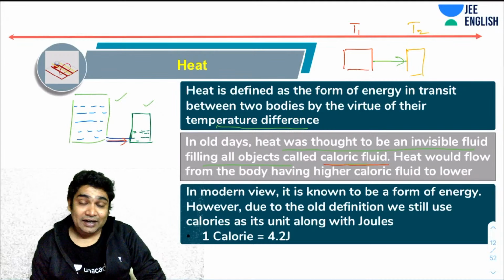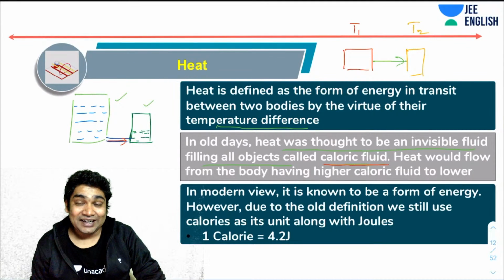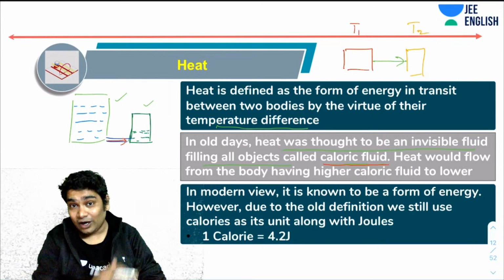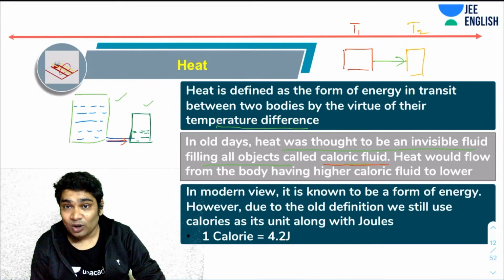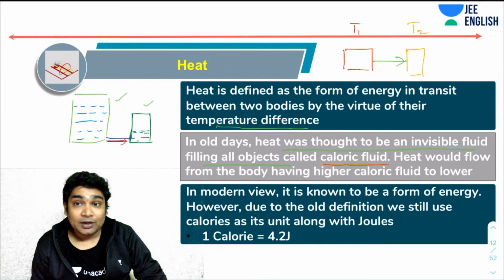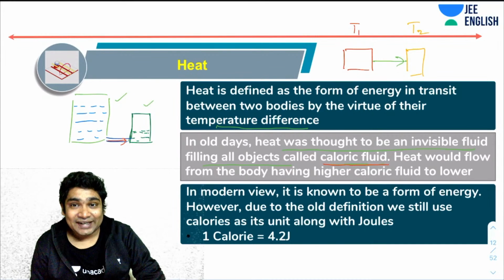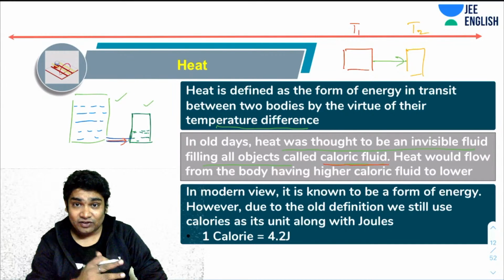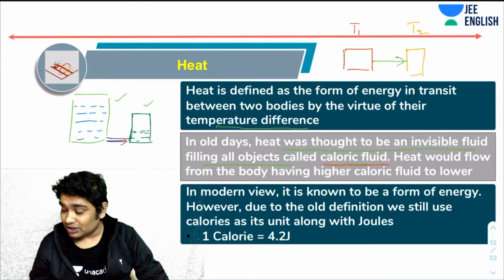Traditionally it was measured in calories because it was thought to be related to an individual fluid, which they then called caloric fluid. Now in the modern view, we know that it is just a form of energy, and due to the old definition, we still use the unit calories, and now we know the conversion factor between calorie and joule, which is this.